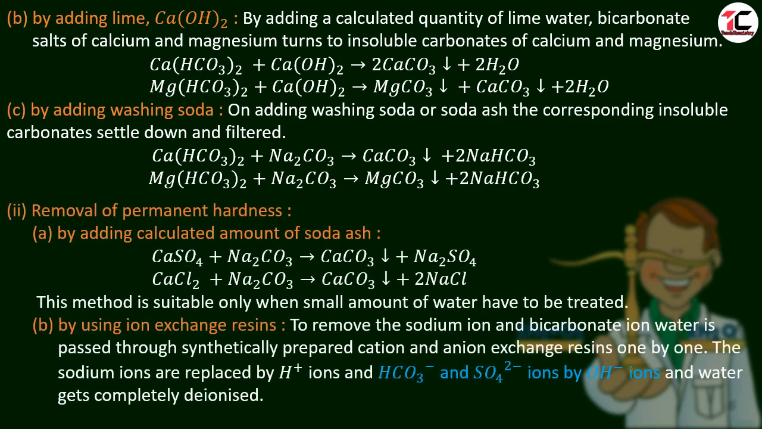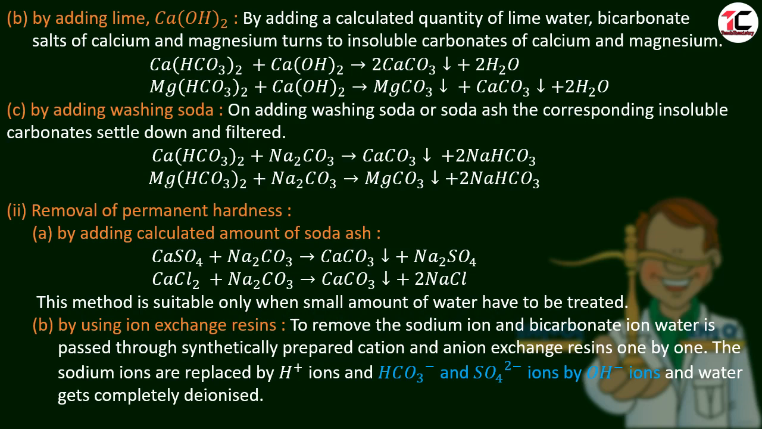How can we remove the permanent hardness of water? We can remove the permanent hardness of water by adding a calculated amount of soda ash. In permanent hardness, there is the presence of sulfates or chlorides of calcium and magnesium. I have taken here calcium sulfate and calcium chloride. They will react with sodium carbonate and form calcium carbonate. This is insoluble calcium carbonate, which can be filtered and the hardness will be removed. But this method is used only when a small amount of water has to be treated. For a large amount it is not useful.